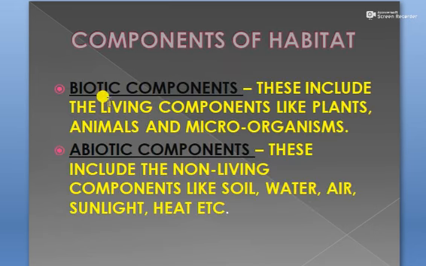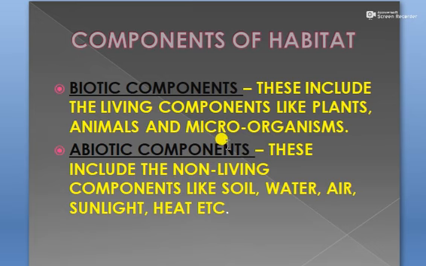Now we can find two components in a habitat. A habitat has biotic components, which are living components, and abiotic components, which are non-living components.